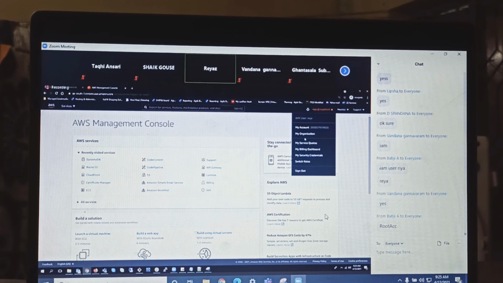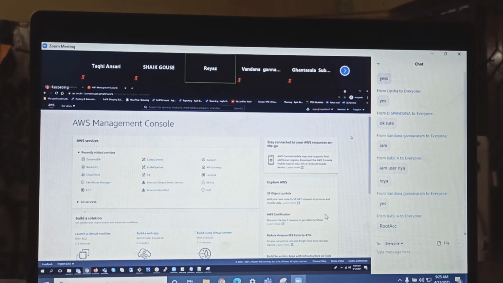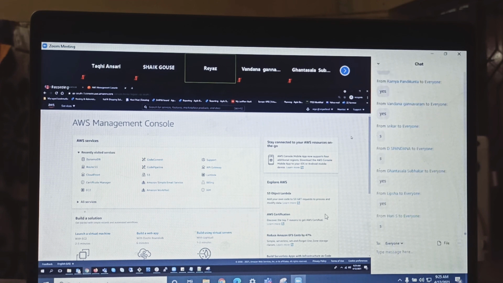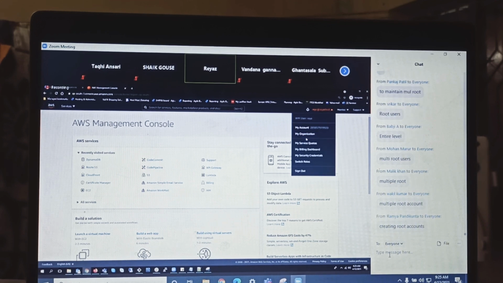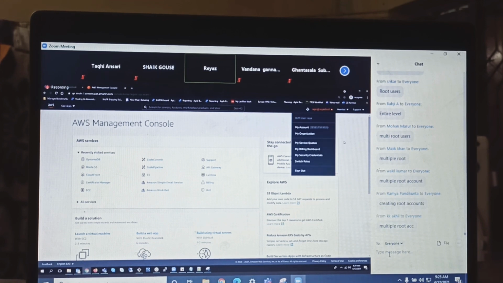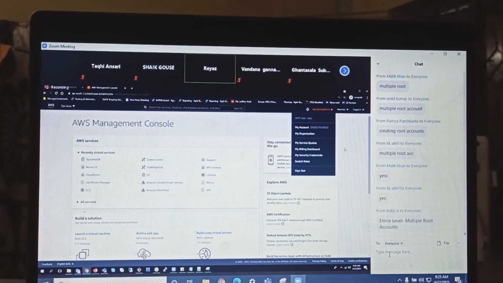Right? And then, remember organizations. Have you heard about the organizations concept? What is that about? To maintain multiple root accounts, right? So when you are in that position, definitely you can learn this. But yeah, here all these service quotas. Remember, guys, for each and everything, did we learn that there will be a soft limit? For IAM users, you have a soft limit. For launching EC2 instances, you have a soft limit. For everything, you have a soft limit.